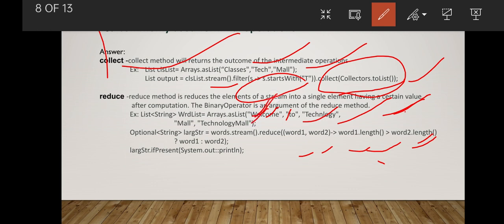Then it compares welcome with technology; if technology is greater, it takes technology, and again compares with mall, and then with technology mall. Whatever single output you get, if technology mall is the largest element present in this array, that is returned. It actually returns an Optional, so we have to check if it is present, then print it out. This is the reduce operation in a Java 8 stream.